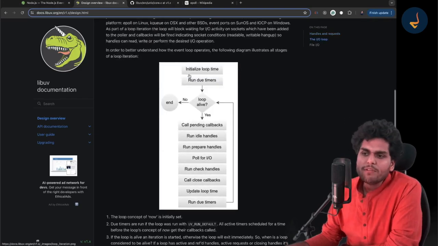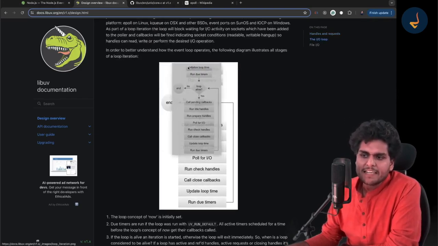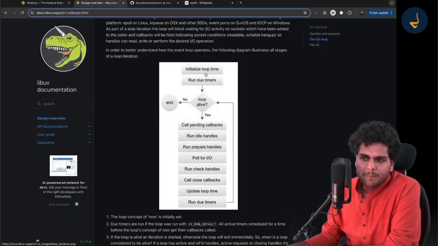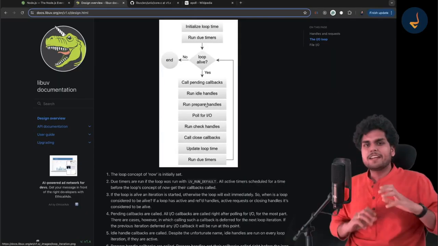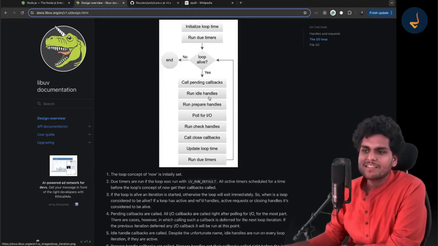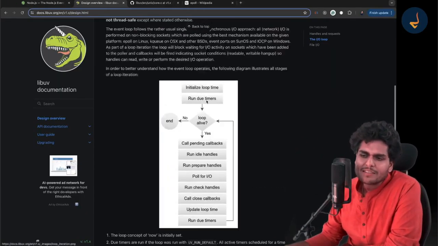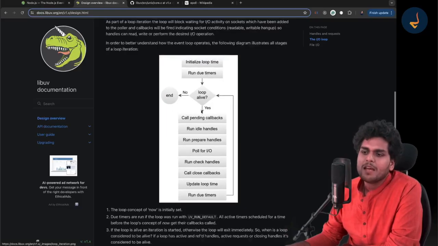Now if you see, it is doing one and the same thing. Basically, it is initializing the loop time. If I start explaining all of this, it will take one more hour, but I am just quickly going through it. So basically, it initializes the loop, and then it runs the timers, and now it just keeps checking whether the loop is alive or not.